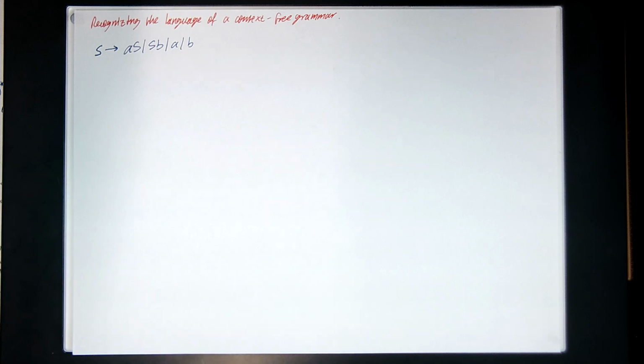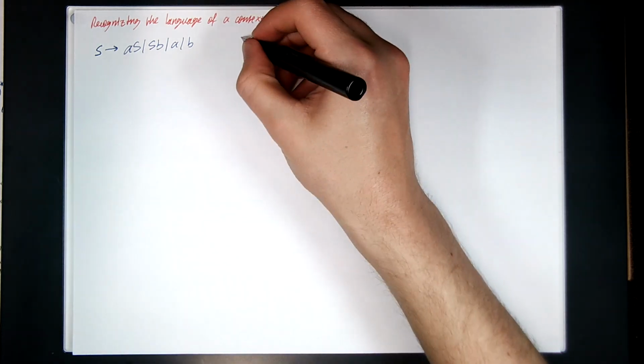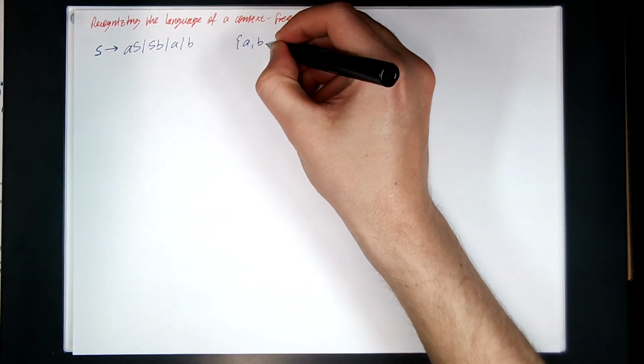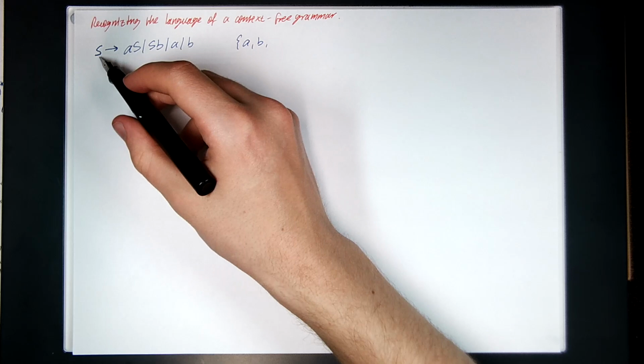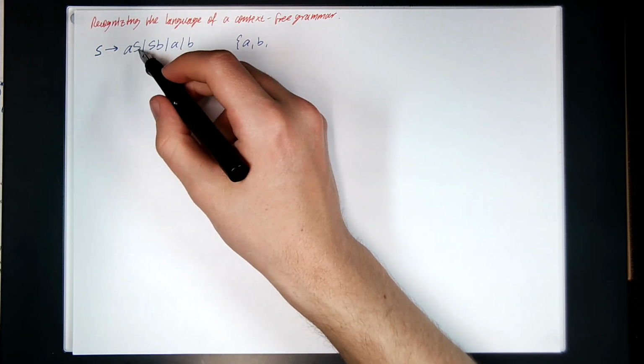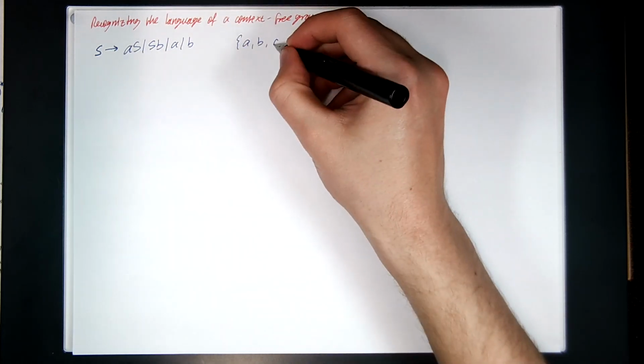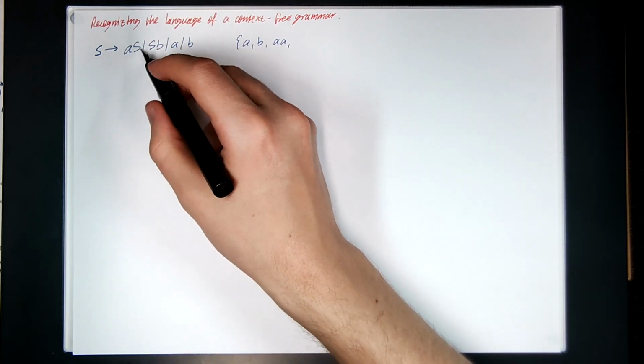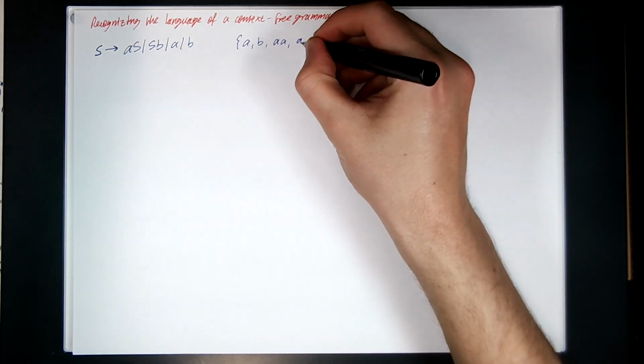So one way to do that is just to write out some strings within the language and see if you can identify a pattern. So certainly because S returns A and B, those are going to be in the language. What else can we obtain? Well, if S goes to AS, I can replace that S with an A. I can get double A. S can go to AS, and then I can replace that S with a B, so I can get AB.